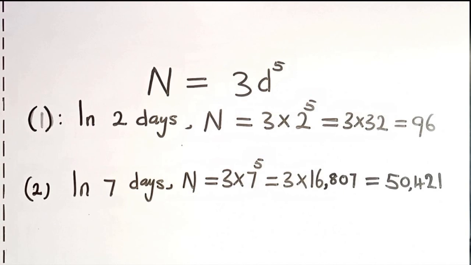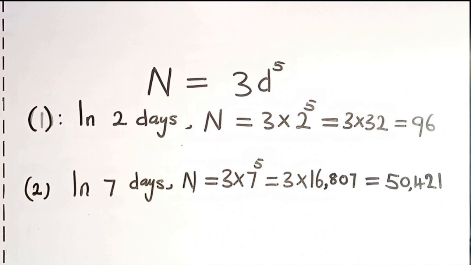2 to the power 5 is 32. Then 3 times 32 is equal to 96. Therefore, in just 2 days, the number of new bacteria that have developed in this sick man's body is 96 bacteria.